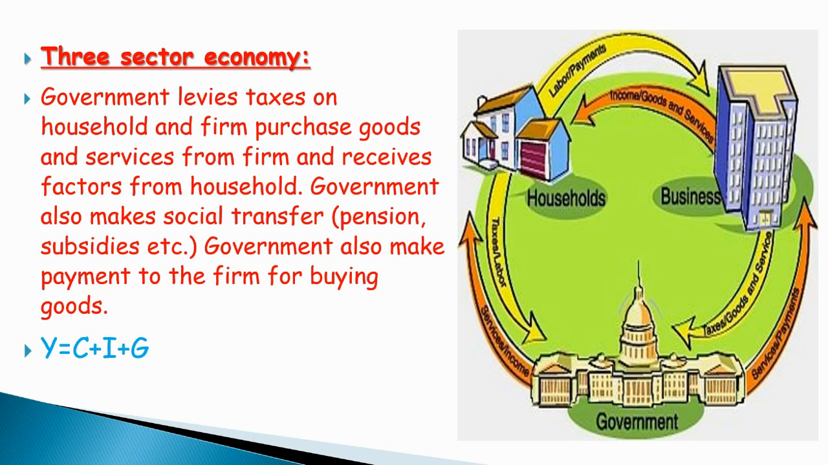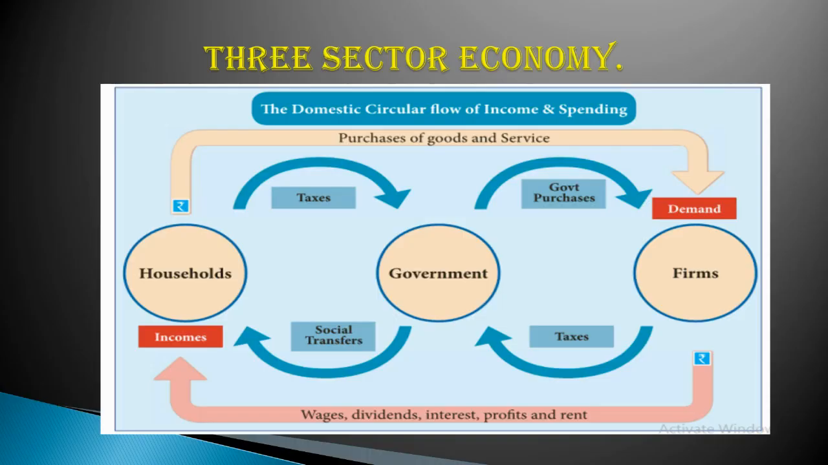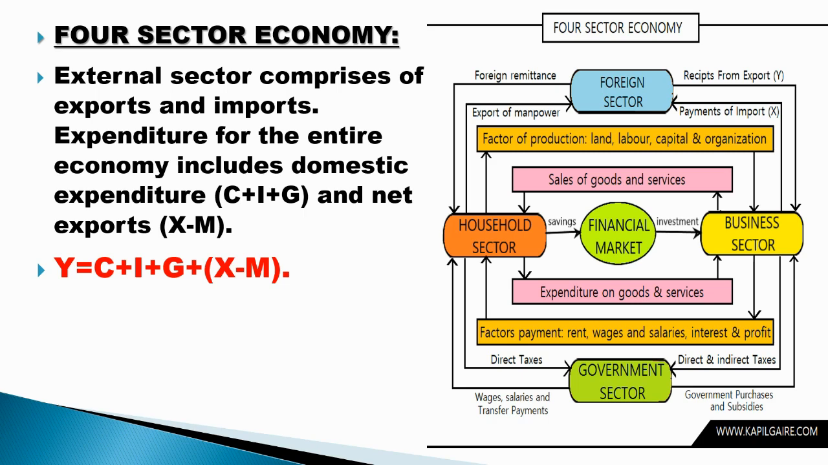The flow chart illustrates the three sector model. Under the three sector model, national income, that is Y, is obtained by adding consumption expenditure C plus I, investment expenditure, plus G, government expenditure. Now this is a chart for all the three sectors. One side we have government, the other side we have firm, and government is included.